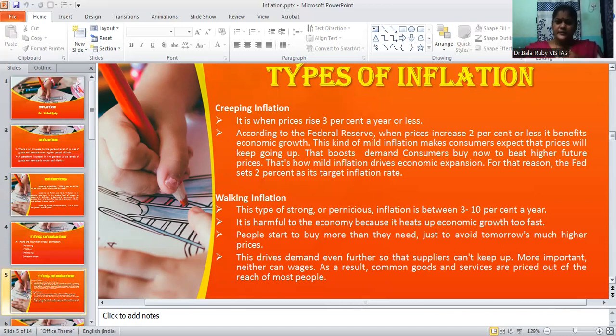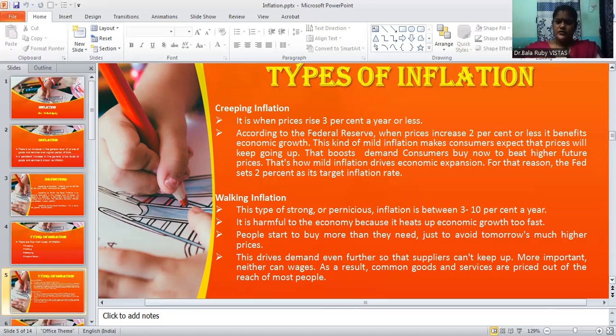Then the second type is walking inflation. This type of strong or pernicious inflation is between 3% and 10% per year. Actually, it is harmful to the economy because it heats up economic growth too fast.